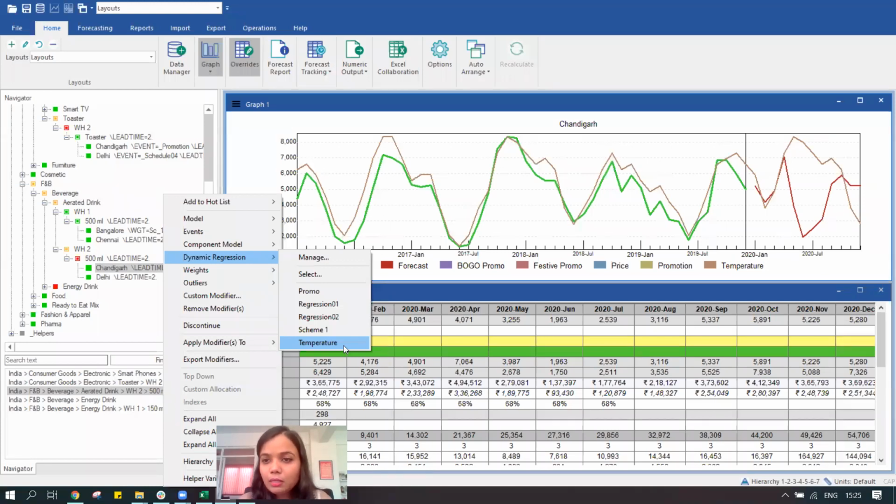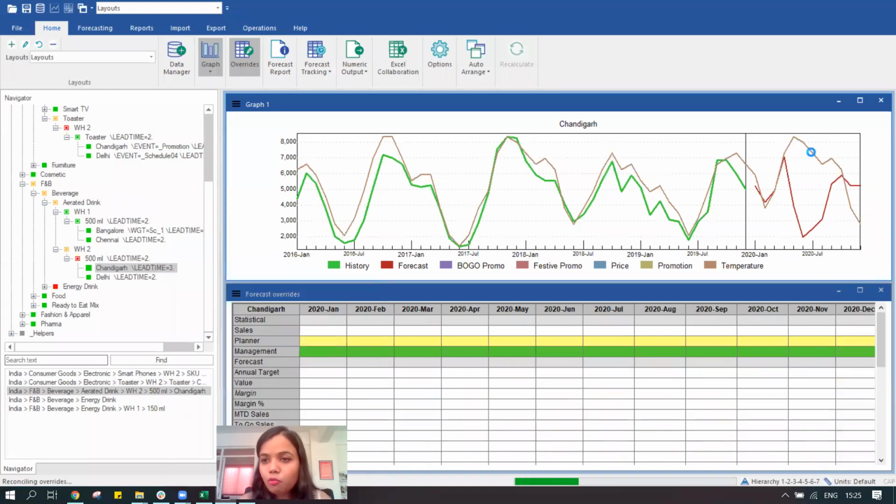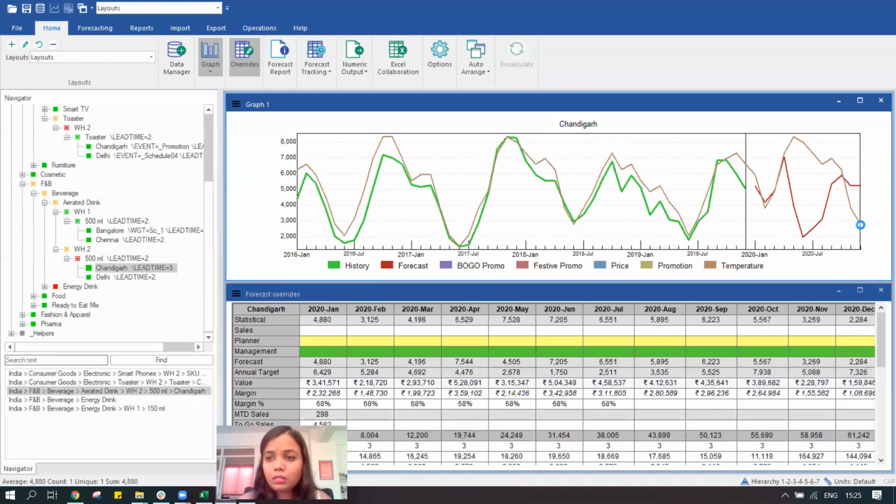And when I select temperature, you will notice that the forecast for this product is going to be more in line with how the temperature shifts are happening. So that's very quick. You could see it was very quick and easy to use techniques over here.